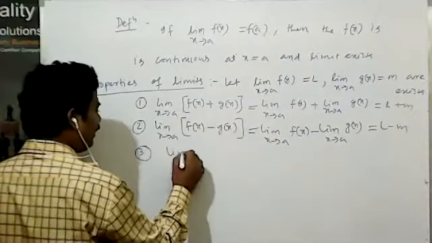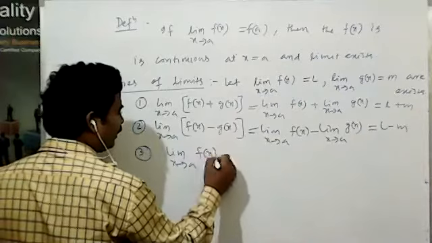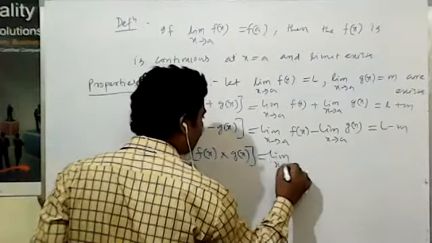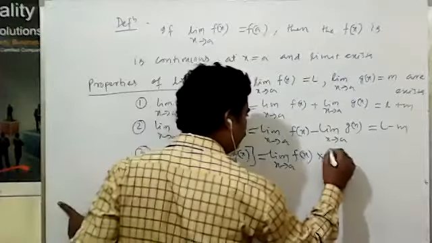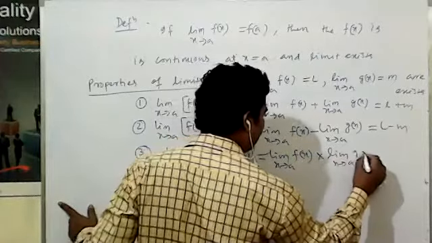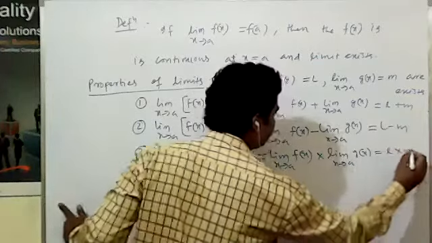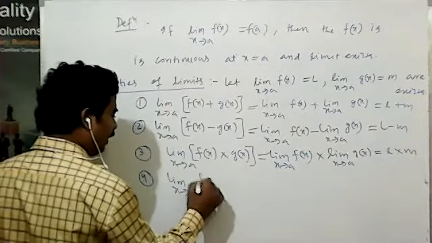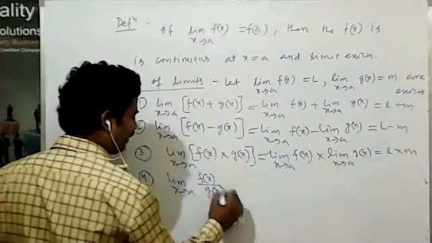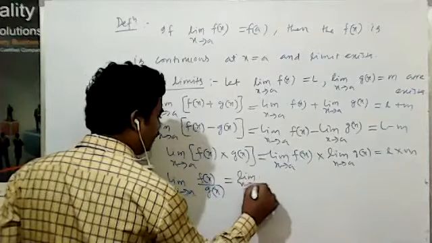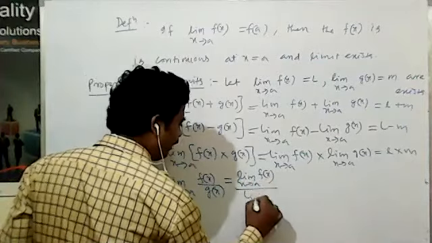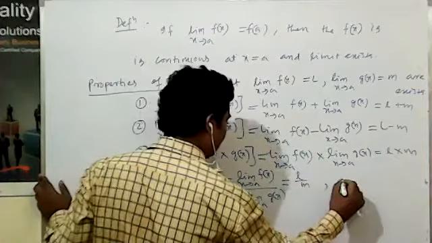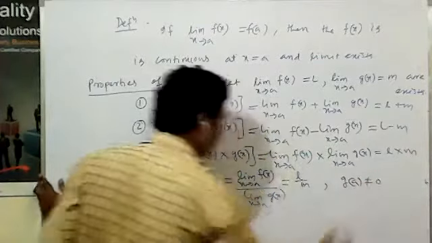Then third, the limit as x tends to a of f(x) into g(x) is equal to the limit of f(x) into the limit of g(x), which is L into M. Then the fourth property: the limit as x tends to a of f(x) by g(x) is equal to the limit of f(x) by the limit of g(x), which is L by M, when g(a) is not equal to 0.